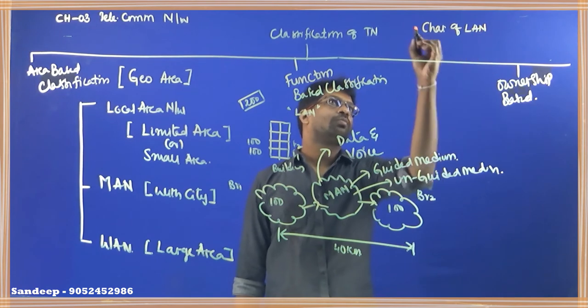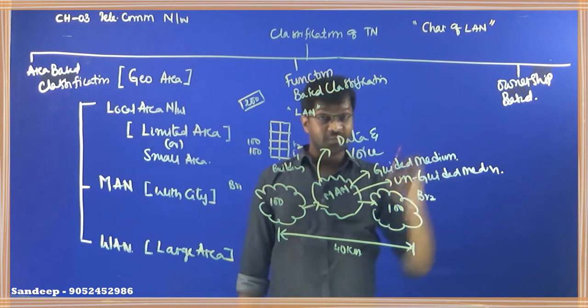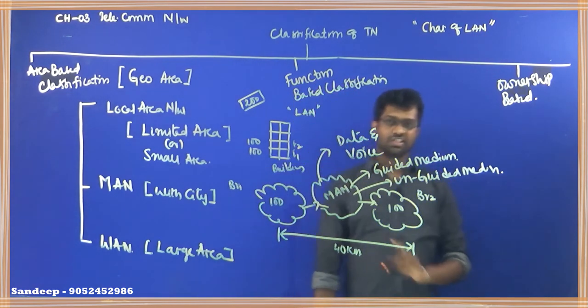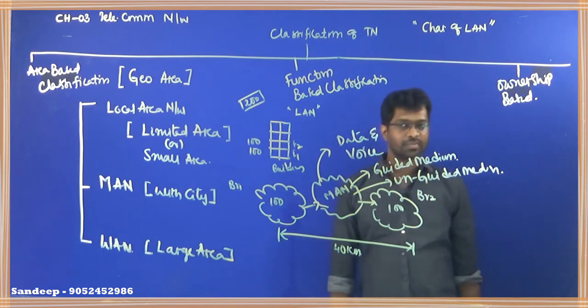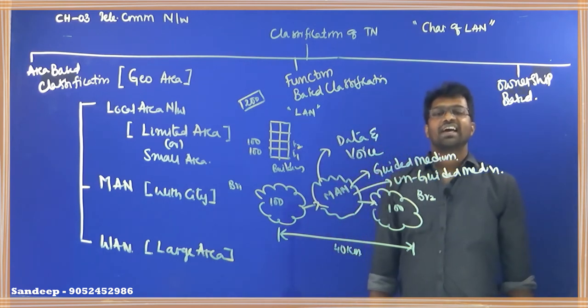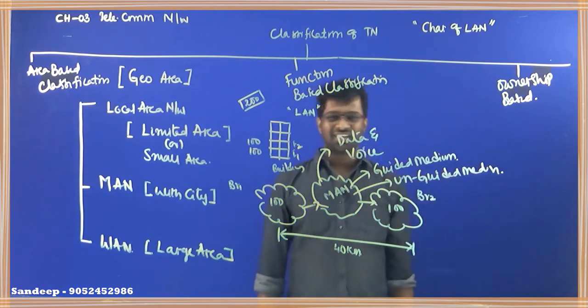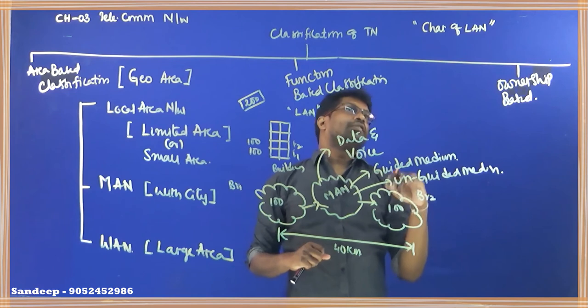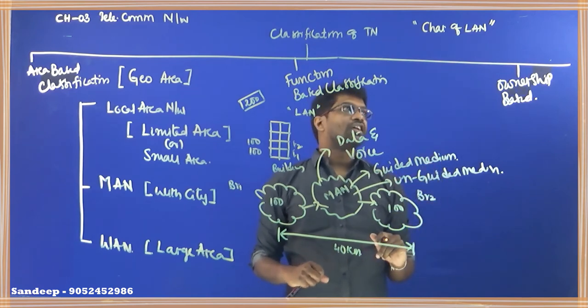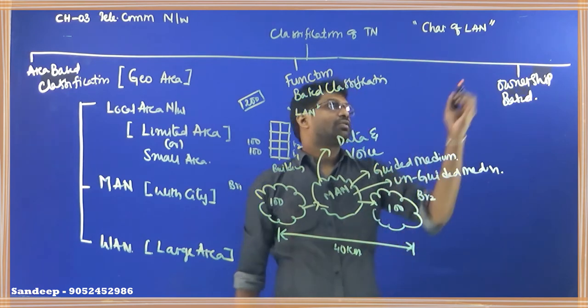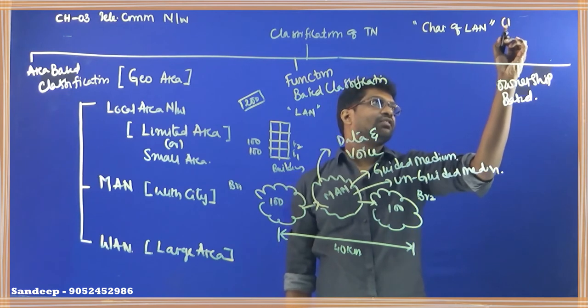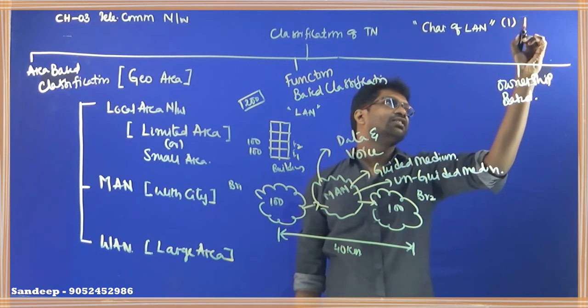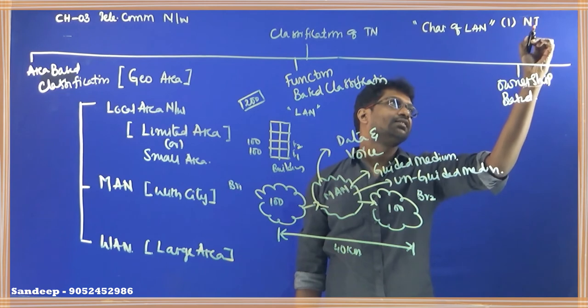This is one more topic which is there in your study material, and also it is one of the questions in your practice manual. So what are the characteristics of local area network? It is nothing but how you develop a local area network. If you see these characteristics, we require 3 ingredients. What is the first ingredient? The first ingredient we require is NIC.